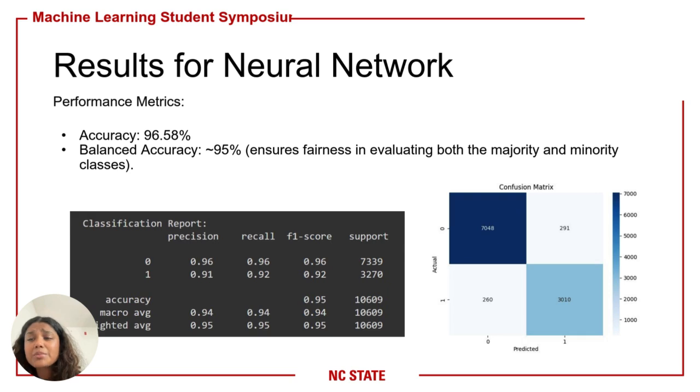The results were a major improvement. We boosted the model's accuracy from 77% to 96.58%. The balanced accuracy was around 95%, meaning the model performed well across both majority and minority classes. This clearly showed the benefit of using neural network for this kind of task.